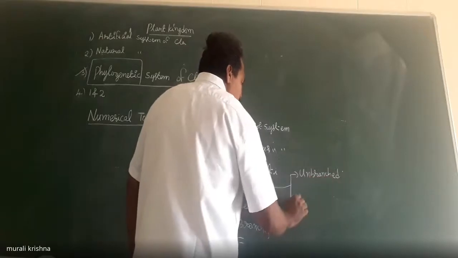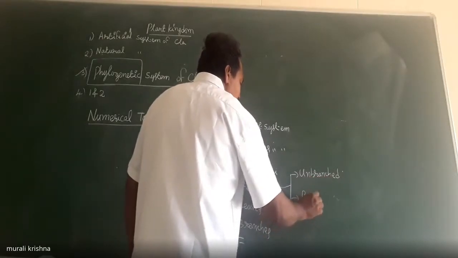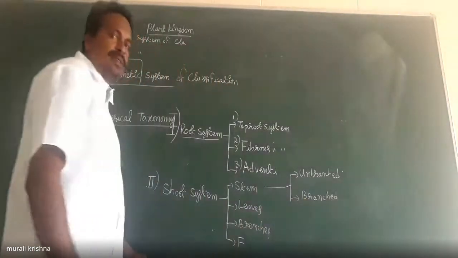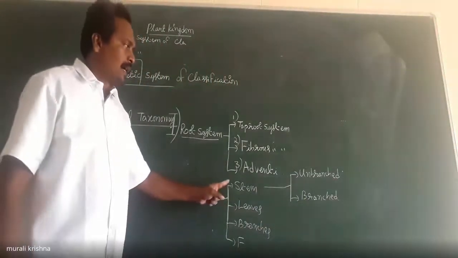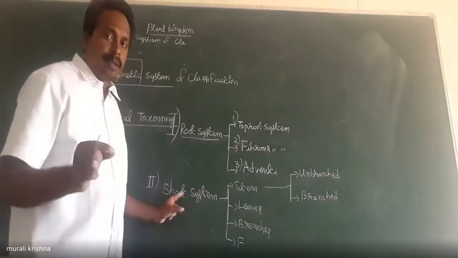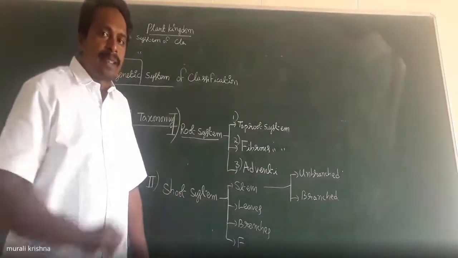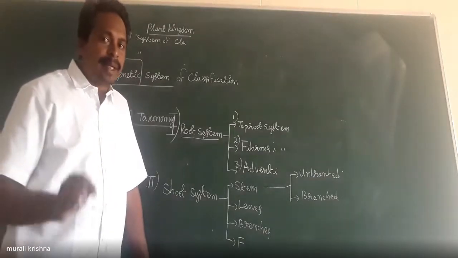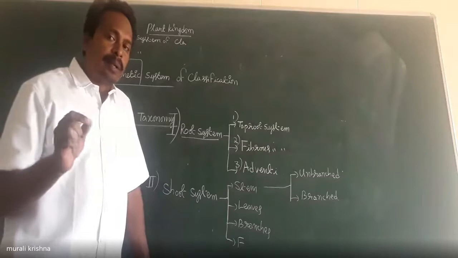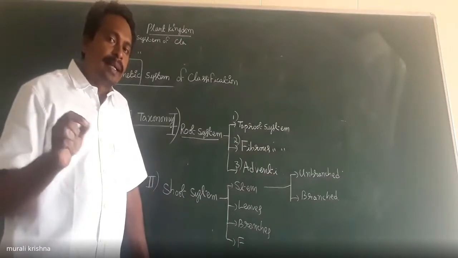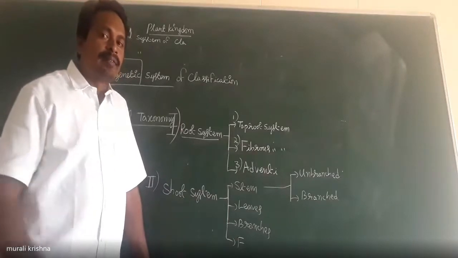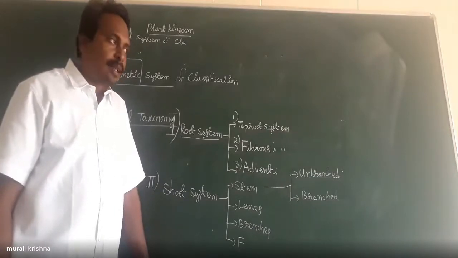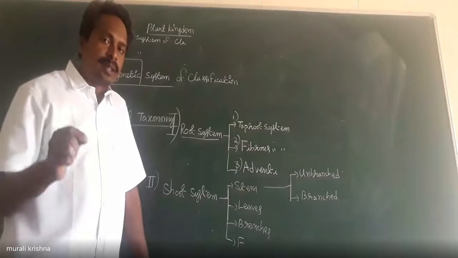In some plant species, the stem is branched. Here also, numbers and codes are assigned to the characteristics of the plants. In numerical taxonomy, the numbers and codes are assigned to the characters of the plants.